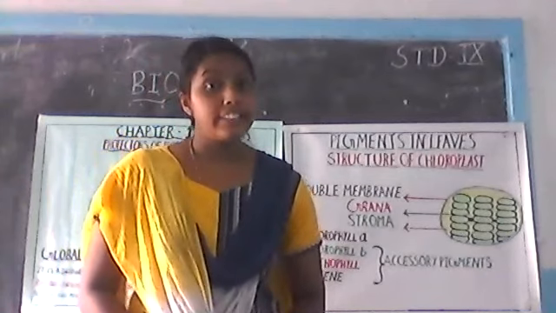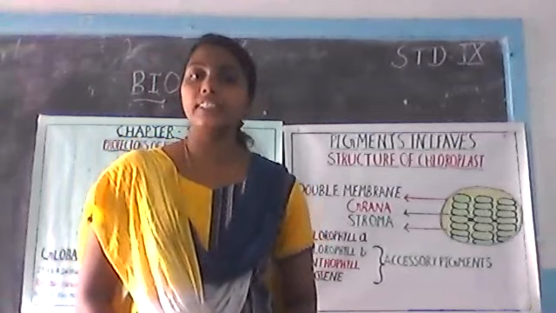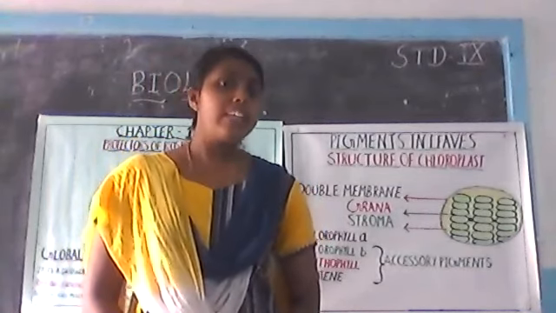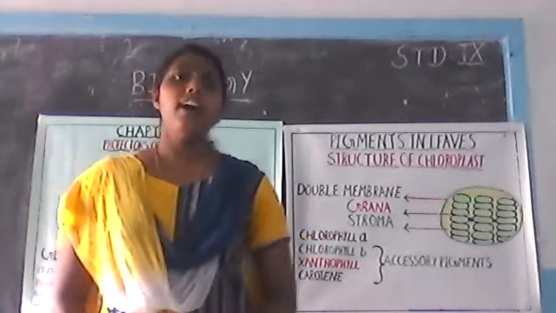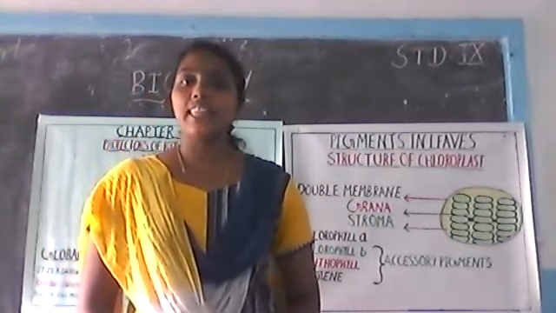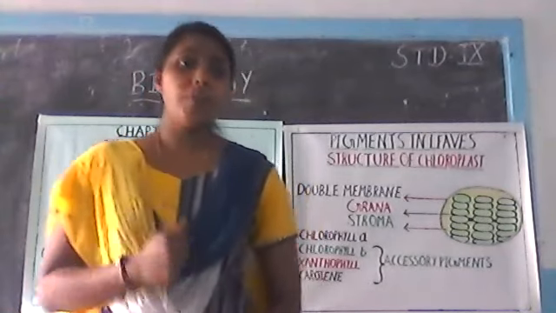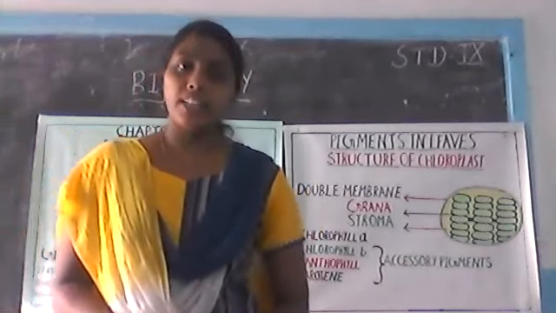From the factories as well, carbon dioxide and other poisonous gases are emitted. All these in turn increase the temperature of the earth, and that phenomenon results in global warming.